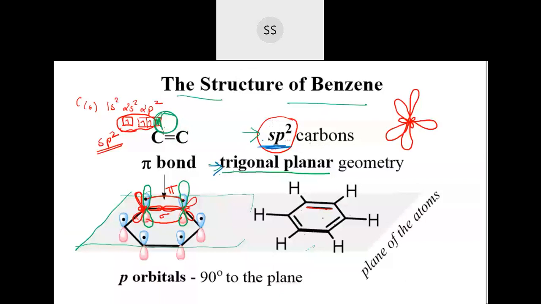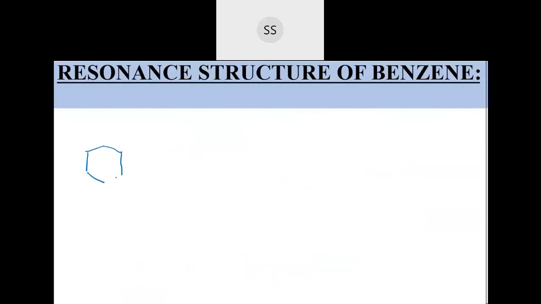Now moving on, when you draw the structure, we don't have only this one possible structure, correct? We can draw it in a different way. One way I can draw it in this fashion, putting the double bond on this side. But this is not the only way I can draw. These are nothing but pi electrons, and pi electrons keep moving from one place to another. So another structure we can draw is placing the pi bond in the other position.